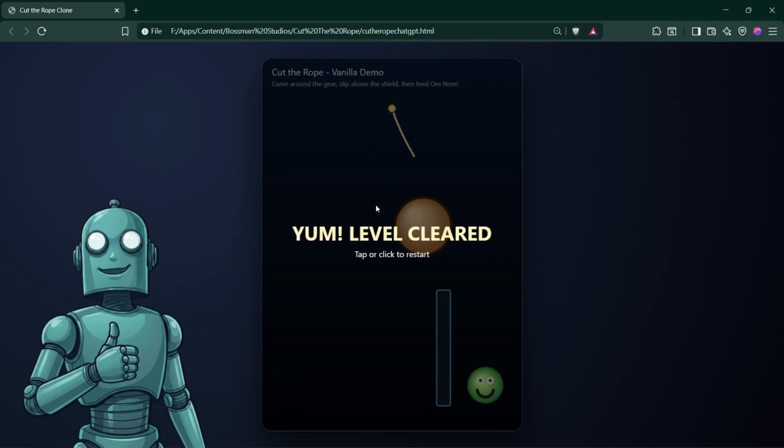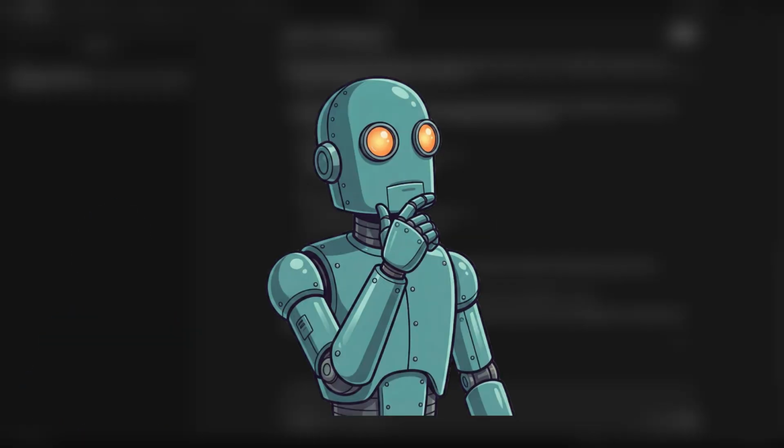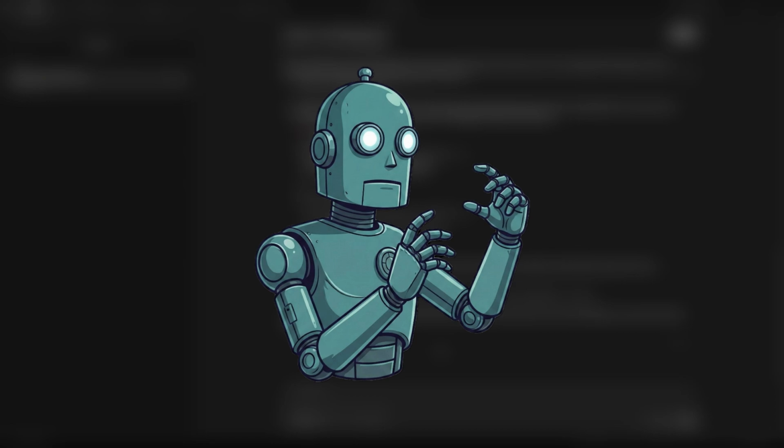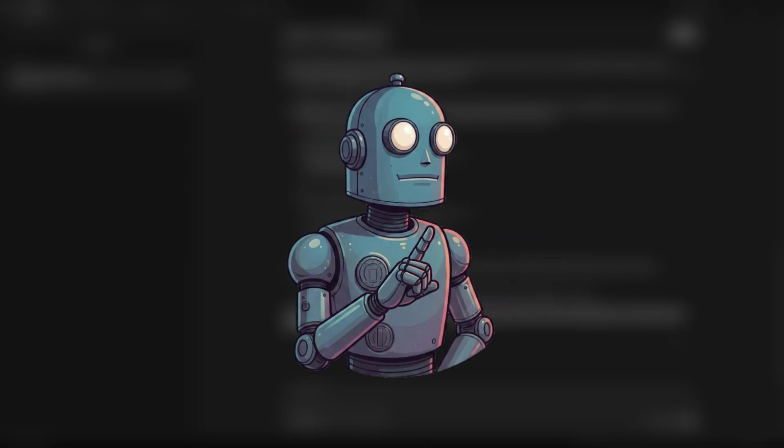For a third try, this was genuinely solid work. Overall, ChatGPT delivered a strong technical attempt. It clearly understood the core mechanics of Cut the Rope and demonstrated impressive physics, especially with rope tension and cutting behavior. However, level design was its main weakness.